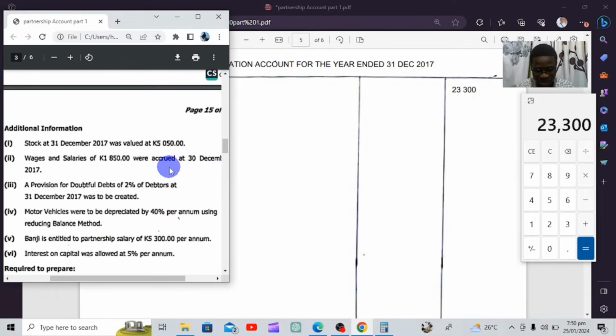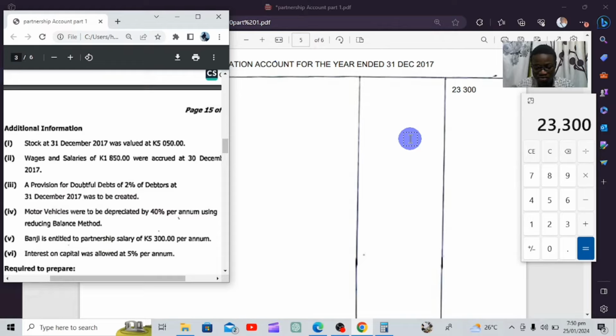So what we mean by interest on drawings, let me explain. There are two ways of writing what you're seeing here. There's the other way where you treat this one as the debit side and this one as the credit side, so they'll be adding and subtracting. This is what I want you to understand about appropriating the partnership. When we say interest on drawings, we all know that drawings are simply money that was taken from the business. In a partnership business, this will be money that was taken from the business by a partner.